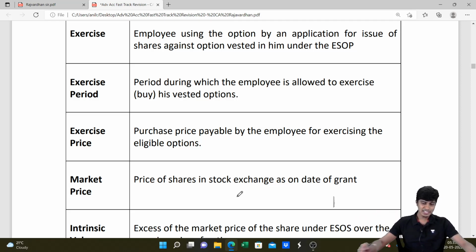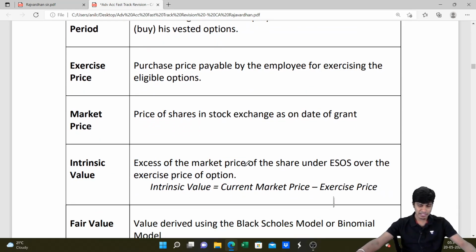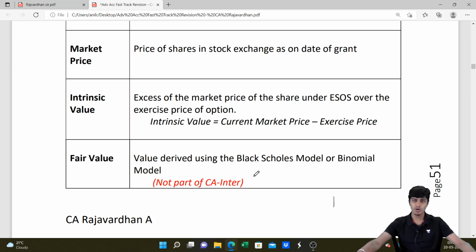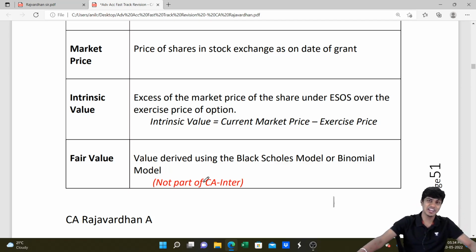It is the intrinsic value of the option, that is, the excess of the market price of the share under ESOS over the exercise price of the option. The money that you didn't collect from the shareholder, which will be the expense to you, is that intrinsic value. This much money is considered as the expense and it should be booked over the period. There is also a part of computation of fair value using the Black-Scholes model or binomial model, which is part of CA Final Strategic Financial Management. You won't read it in CA Inter, so you don't have it anywhere here.